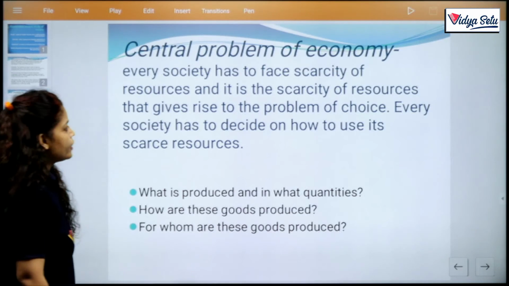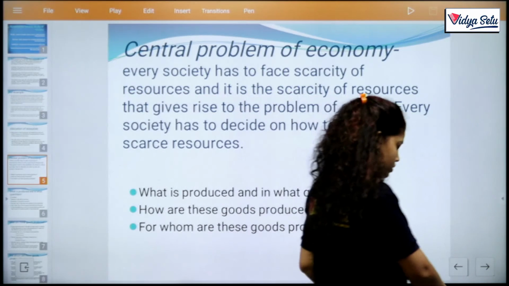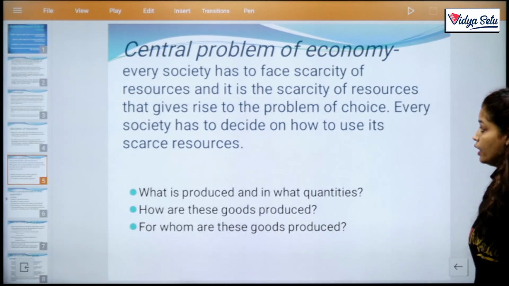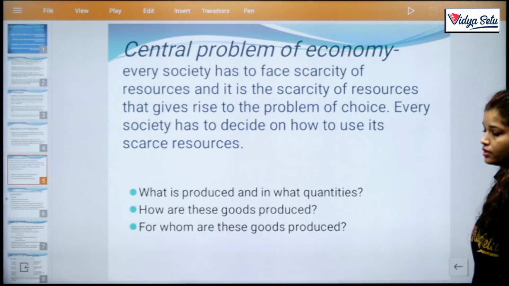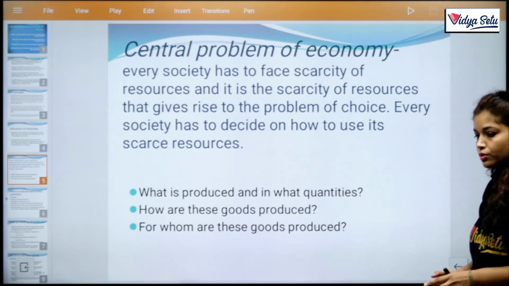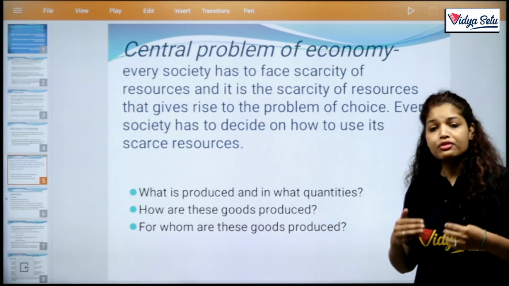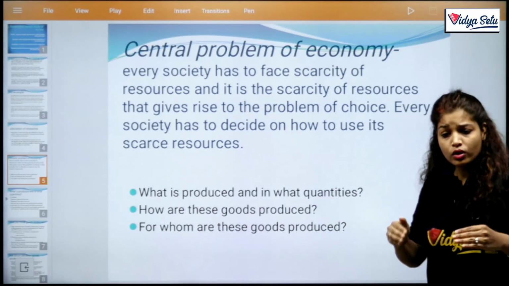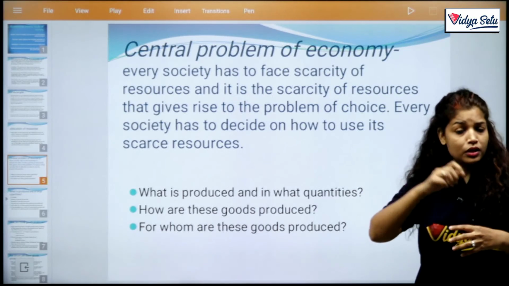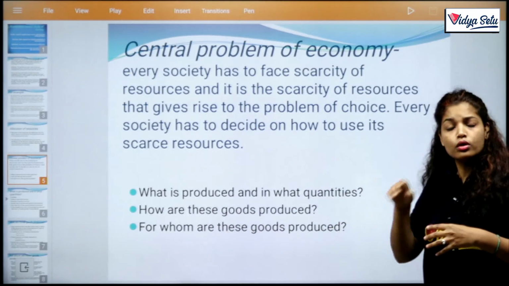Every society has to face scarcity of resources. Clear? And it is the scarcity of resources that gives rise to the problem of choice. If we had enough money, then the problem would not arise, because we would have sufficient money to spend on all things.